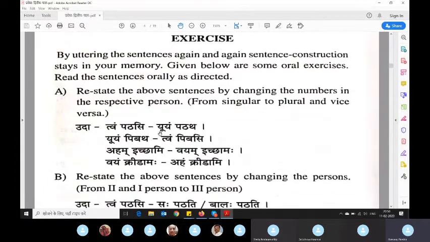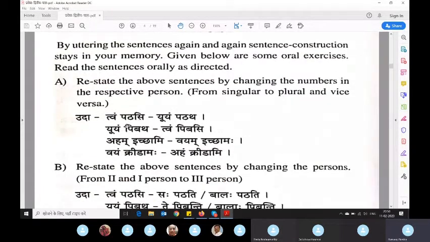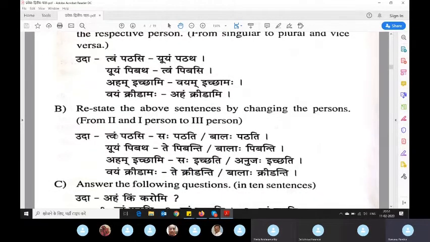So now he is giving some exercise. He is telling us to restate the above sentence by changing the number in the respective person. So tvam pathasi, yuyam pathatha, yuyam pibatha, from plural to singular, tvam pibasi. Aham ichhami, vayam ichhamah, vayam kridamah, aham kridami. So this one is from singular to plural, this one is from plural to singular. For second person, Madhyam Purusha, this is the same for Uttam Purusha. So same thing what we were doing there.